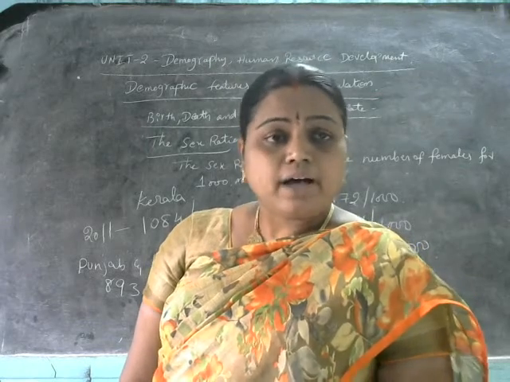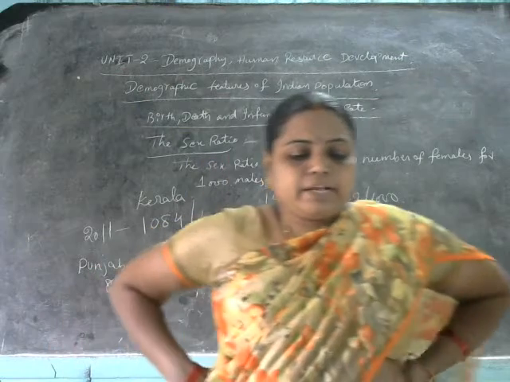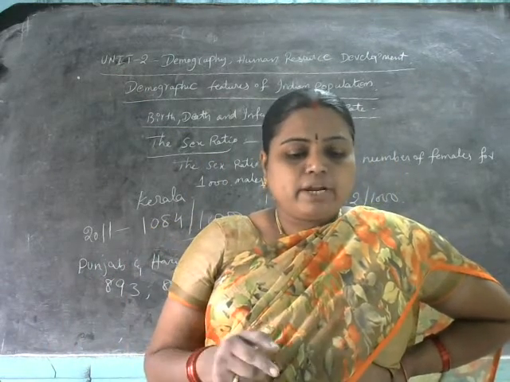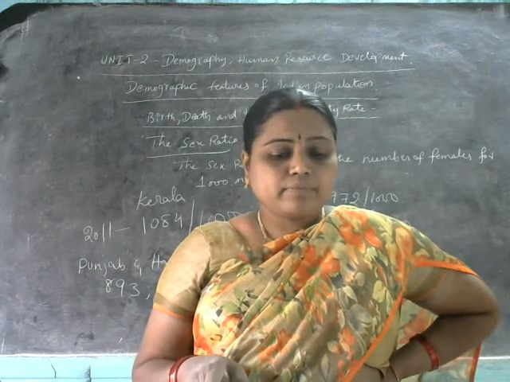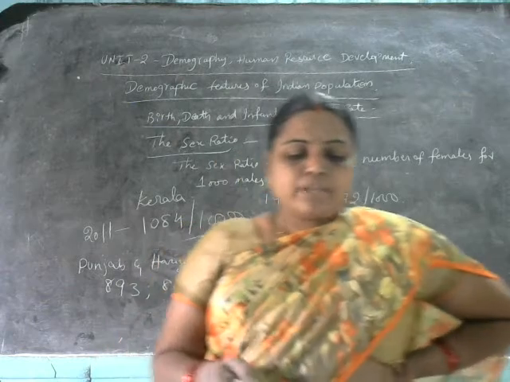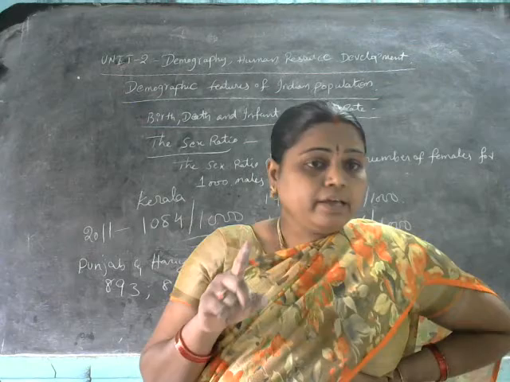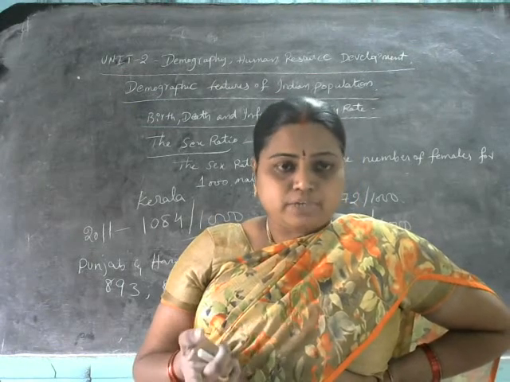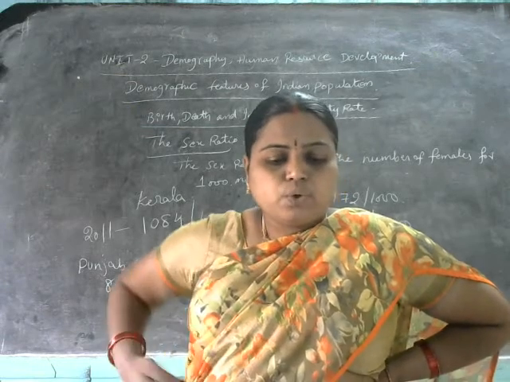Poverty, higher female infant mortality rates, and higher mortality rates among women in reproductive age are factors.